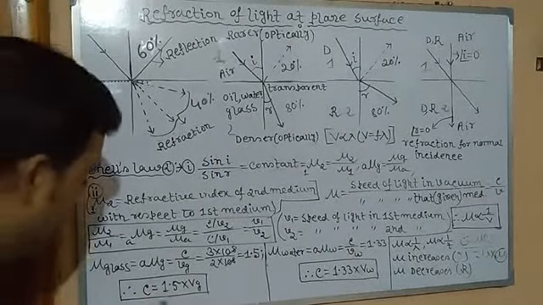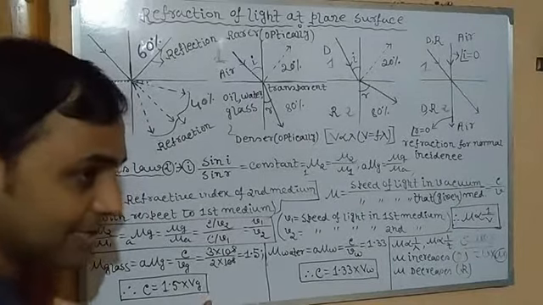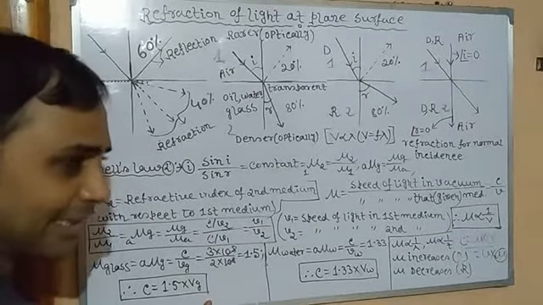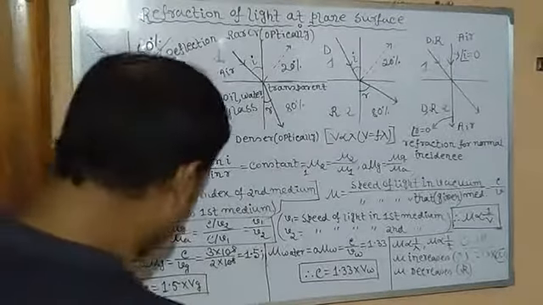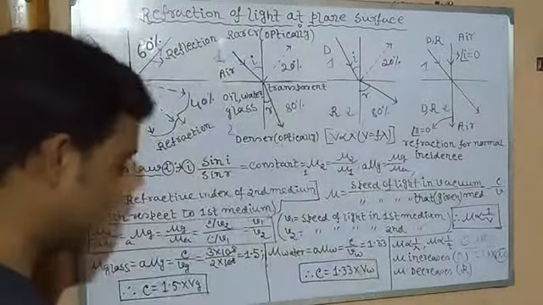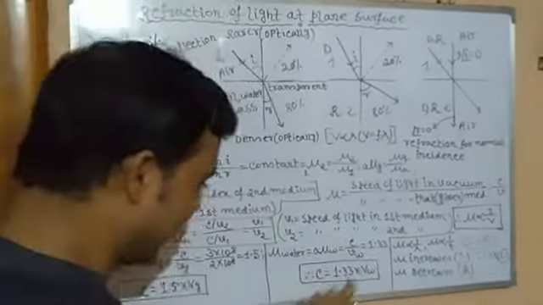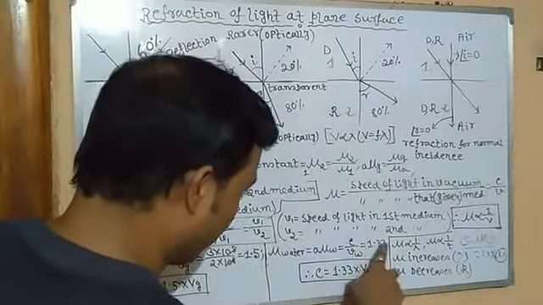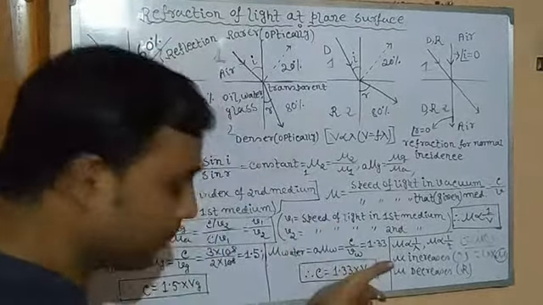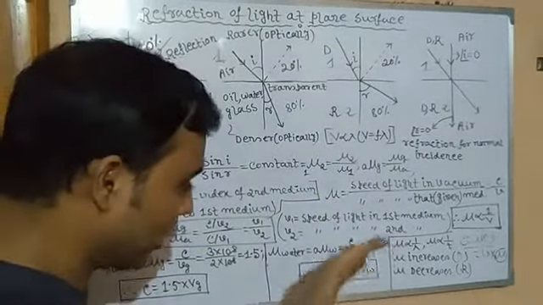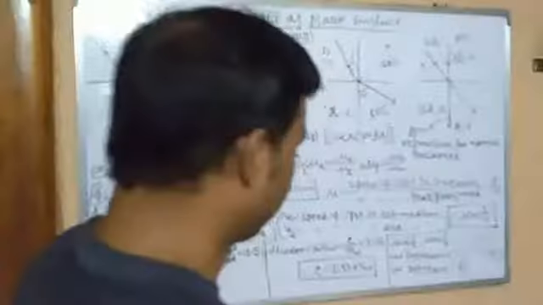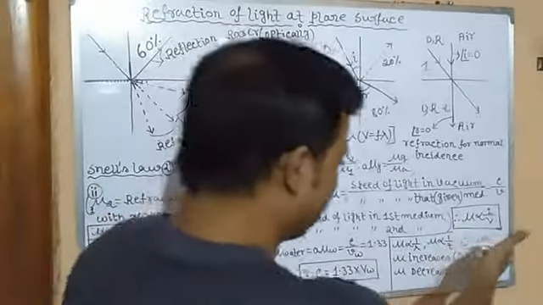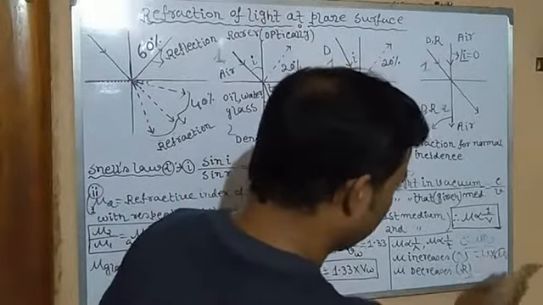Then what is the speed of light? 1.5 times the velocity of light in glass, isn't it? So doesn't it indicate that light in vacuum travels 1.5 times faster than in glass? Here, what does mu indicate? Look at the value of mu, 1.33. So here it also indicates that light travels 1.33 times faster in vacuum than in water. So very easy. C is equal to mu into v, isn't it?